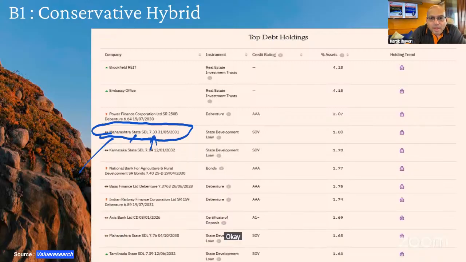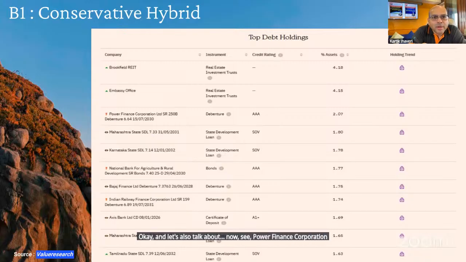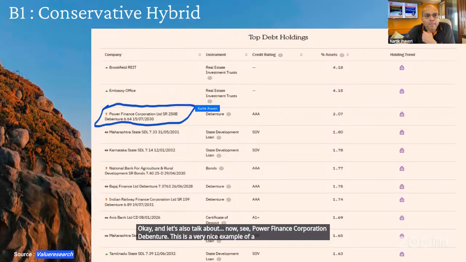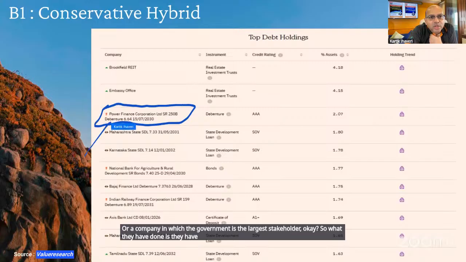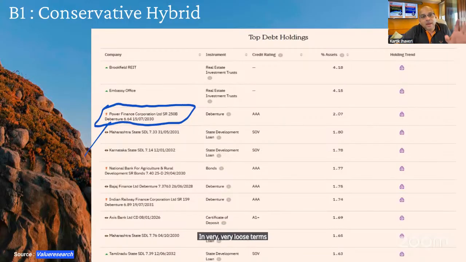Okay. And let's also talk about, now see, Power Finance Corporation debenture. This is a very nice example of a government-owned company, or a company in which the government is the largest stakeholder. So what they have done is they have issued a debenture. Debenture is another form of, in very loose terms, like a deposit. Basically, you give money, you get interest. Very simple.